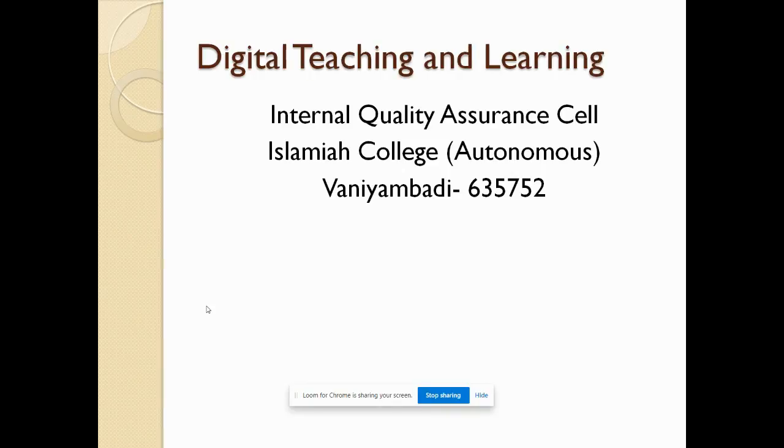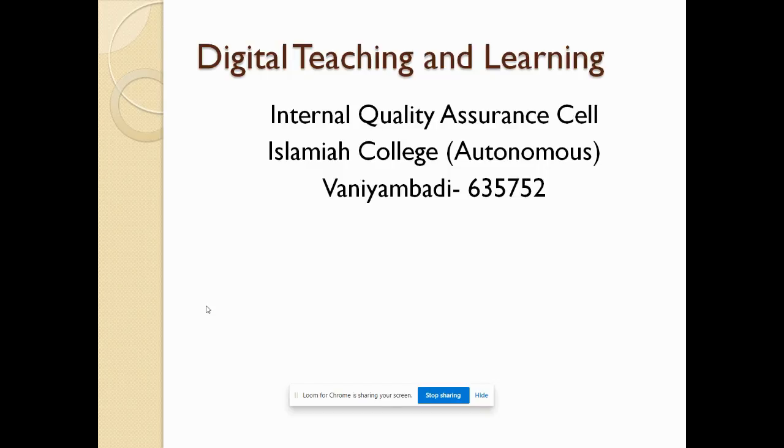As we are all aware, during this COVID-19, we have been experiencing a lot of surge in digital technology by way of conducting classes through Google Meet, Cisco WebEx, Zoom, and also attending so many meetings and webinars.